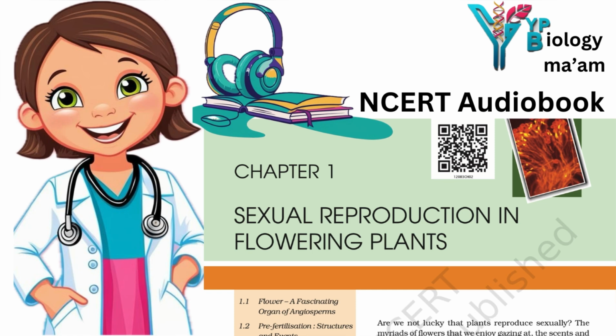This results in the formation of a diploid cell, the zygote. The other male gamete moves towards the two polar nuclei located in the central cell and fuses with them to produce a triploid primary endosperm nucleus, PEN. As this involves the fusion of three haploid nuclei, it is termed triple fusion.